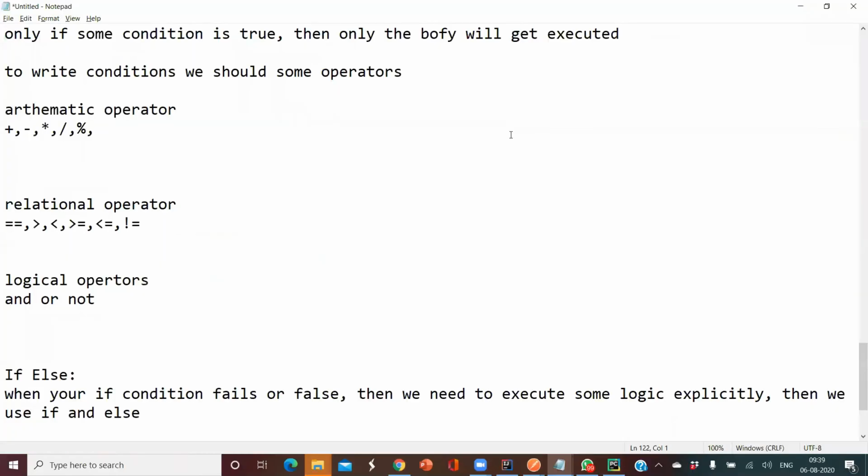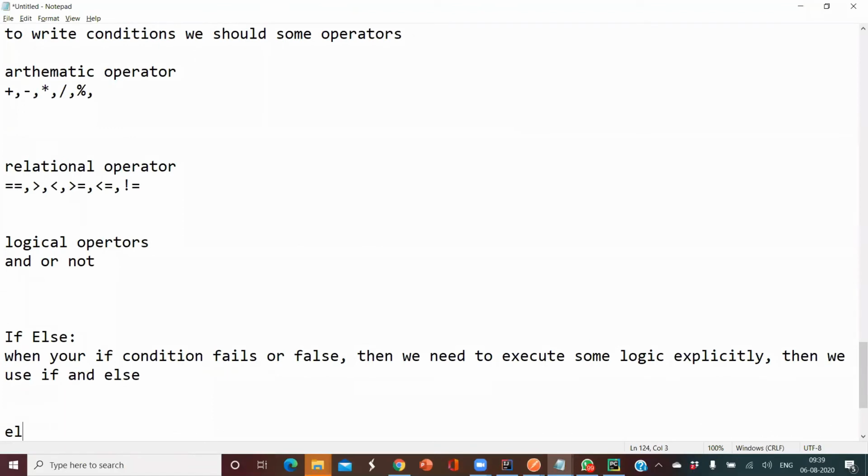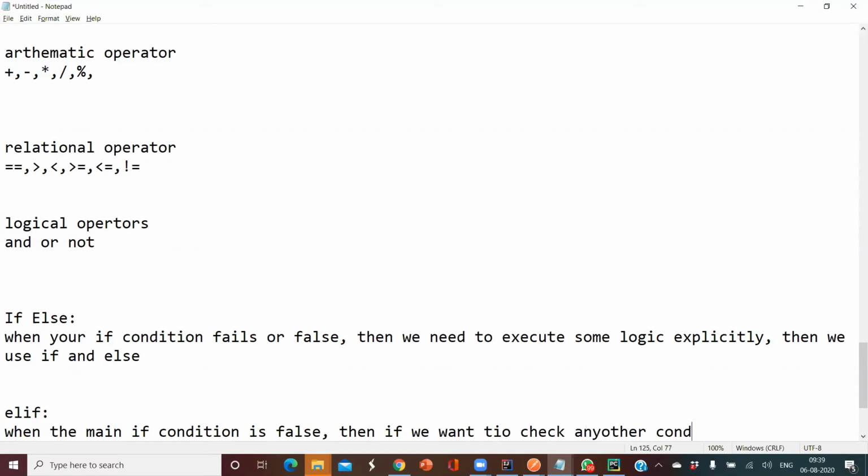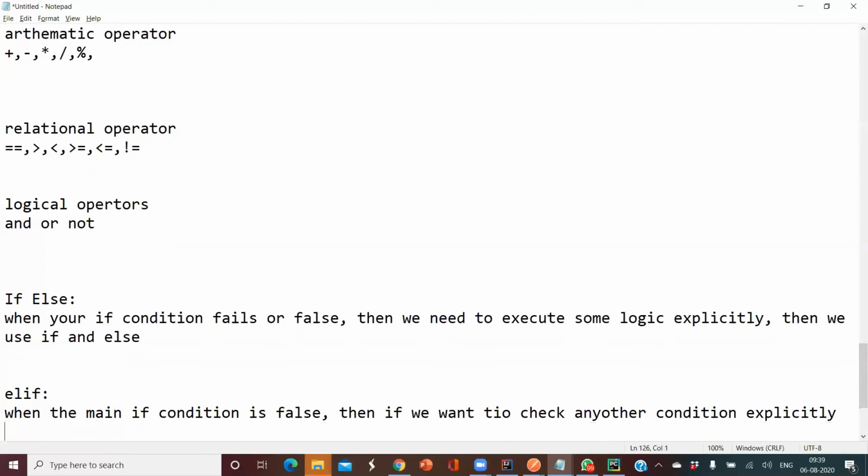So what I want to understand here is else if: when the main if condition is false, and you want to check any other condition explicitly.